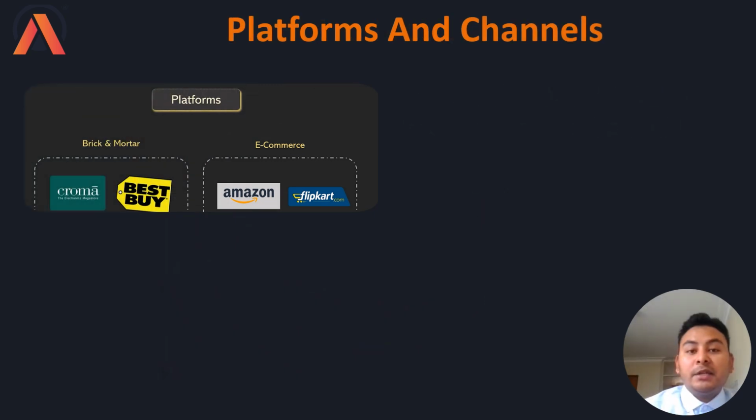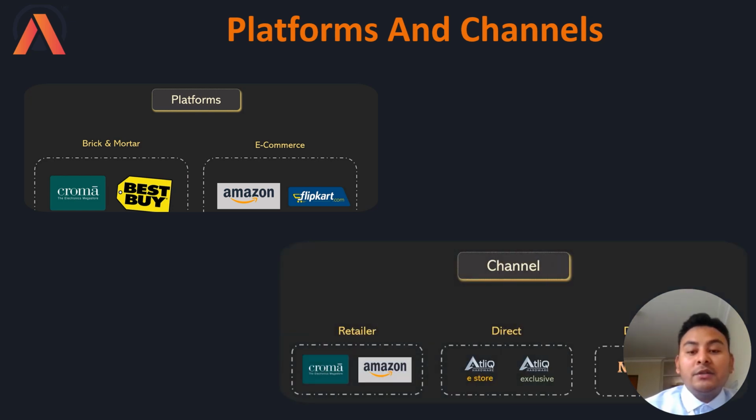So platforms and channels. Atlic has brick and mortar and e-commerce platforms, and it also has channels such as retailer, direct, and distributor. Under the retailer channel, customers of Atlic such as Chroma and Amazon fall. Under direct, the company's own stores such as Atlic Store and Atlic Exclusive fall under this channel.